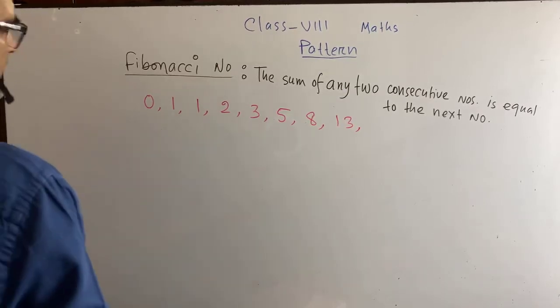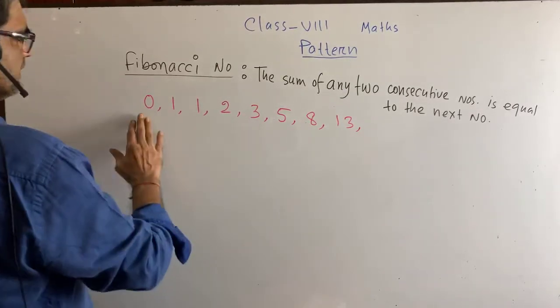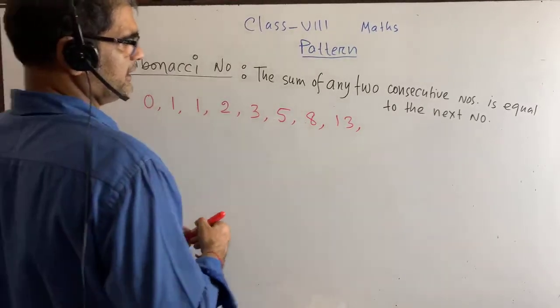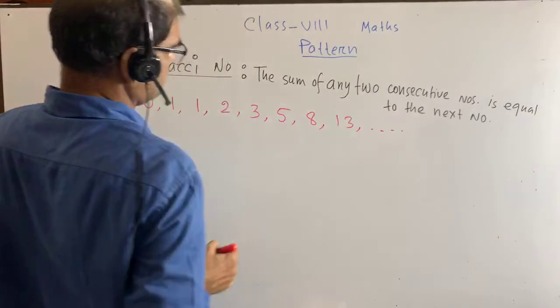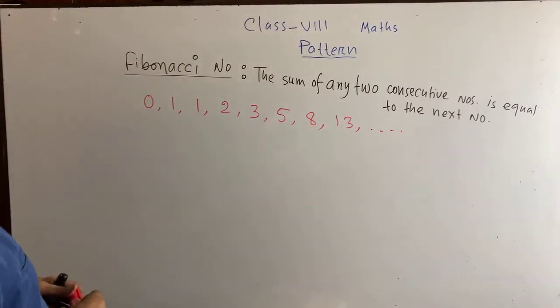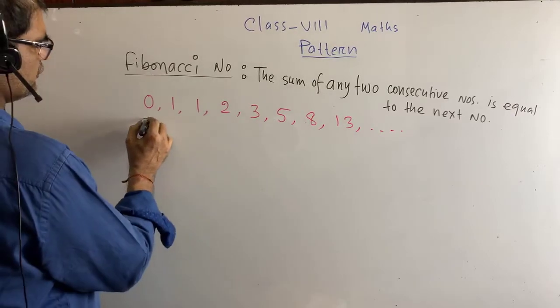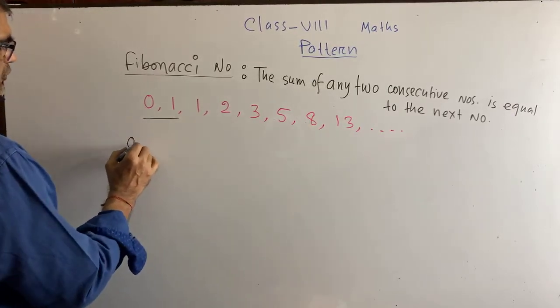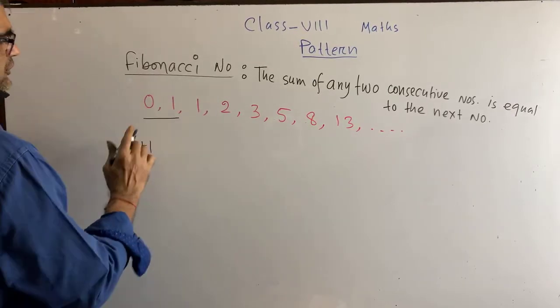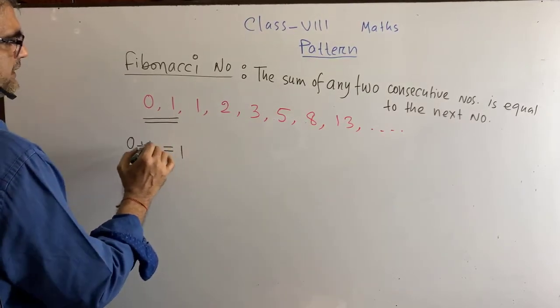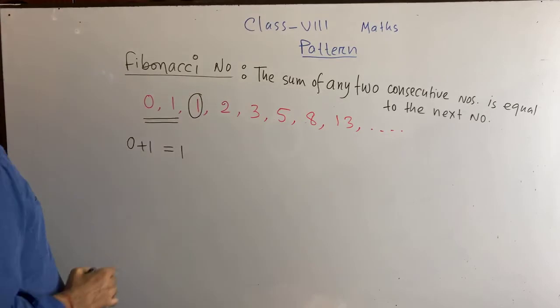What is meant by this? These are the numbers. Sum of any two consecutive numbers. If I go for adding this, that is 0 plus 1, equals to what? 1. That is, the sum of these two numbers is equal to the third number.